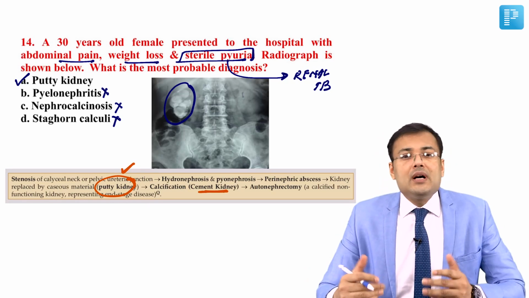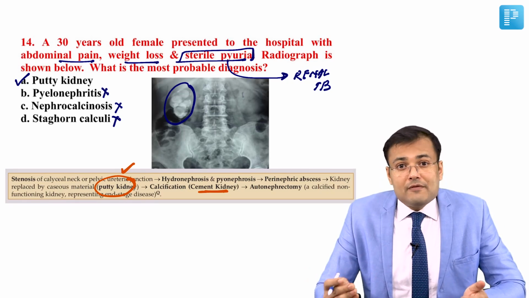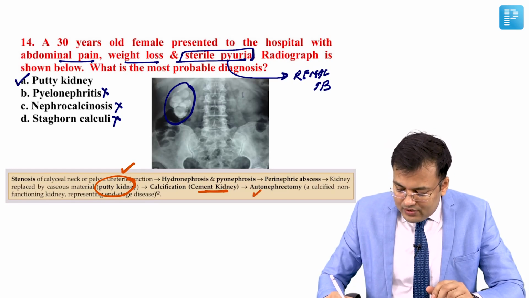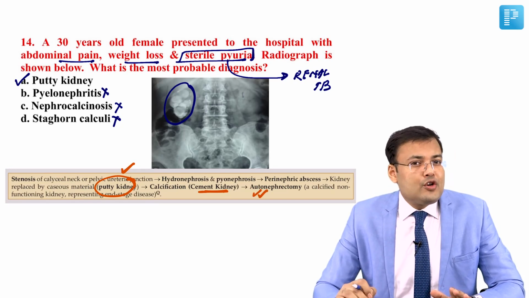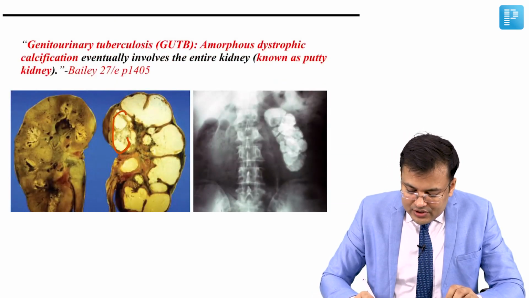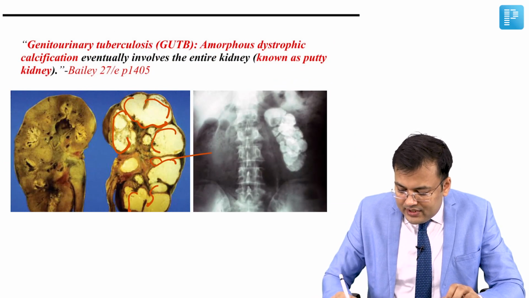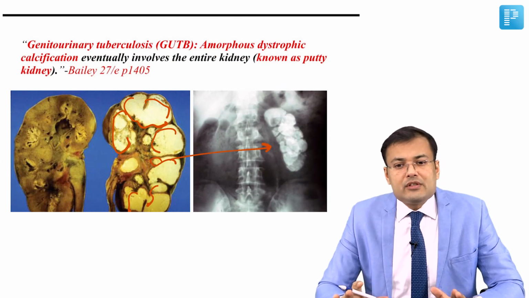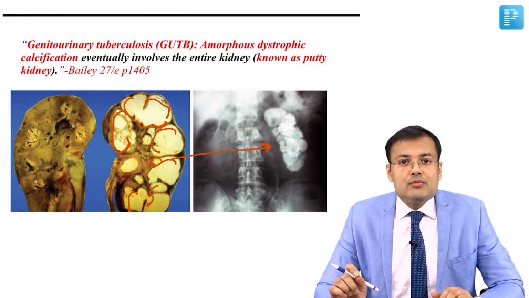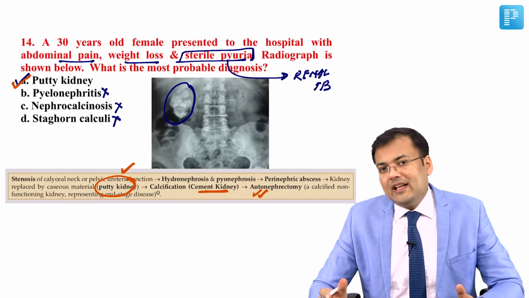And when the calcified kidney becomes non-functioning, this phenomenon is known as what? Autonephrectomy, right? So what happens here? You can see there is a collection of this kind of cheesy material in the kidney, and if you see the x-ray, this is the appearance. So this is putty kidney, which is the characteristic feature of renal tuberculosis. So the correct answer for this question is A, that's putty kidney.